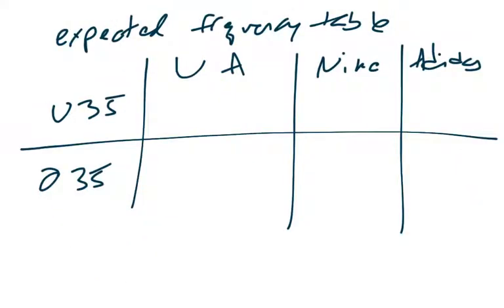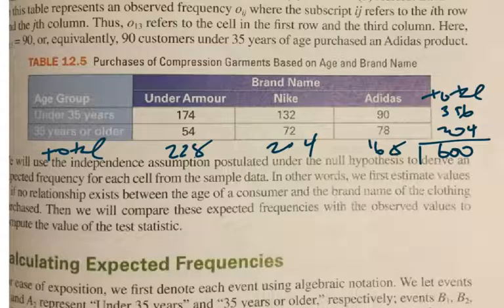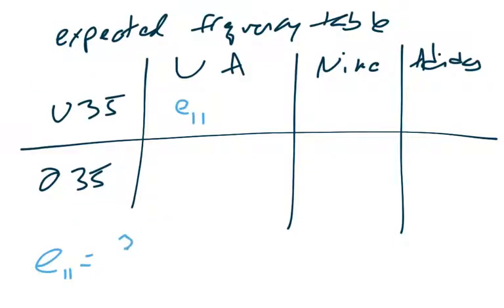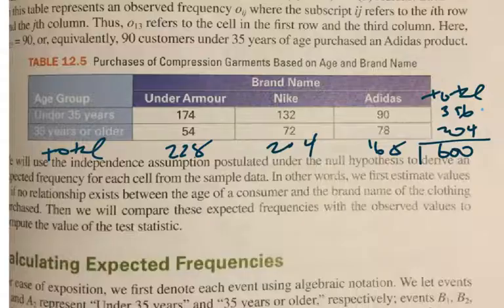So for instance, if we were to do the under 35 and Under Armour, that's going to be the people in the first row and the first column. First row is going to be these three values here, the under 35 row. So that's going to be 396. We multiply that by the number of people in the first column.